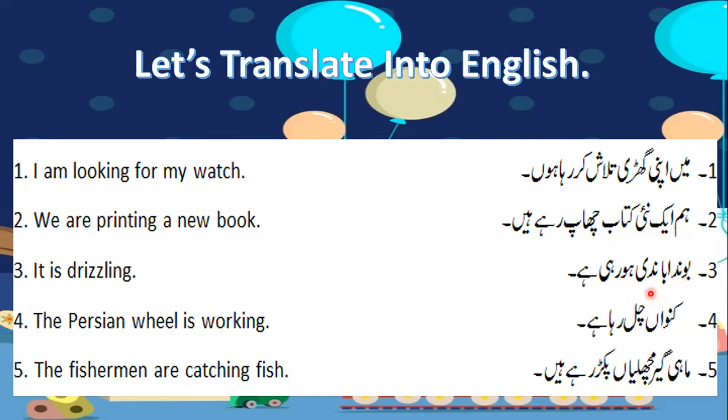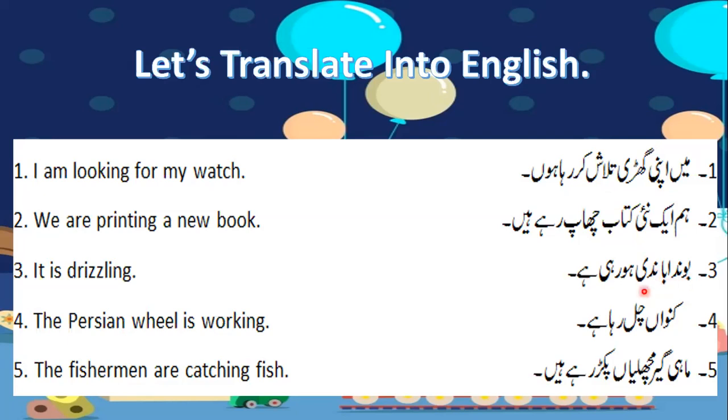बूंदाबांदी हो रही है. Now for बूंदाबांदी, please don't use the word rain. Rain is बारिश. बूंदाबांदी is drizzling. Whenever you are doing the translation, as I told you when we were doing the present indefinite tense also, make sure you know the key terms, the exact terms that you have to translate. Here, घड़ी will be watch. If the घड़ी is hanging on the wall, it will be a clock. But if I'm looking for my own घड़ी, then definitely it's a wrist watch. So you have to make sure what exact key word you use for the translation, because your translation would be incorrect if the exact word is not there.